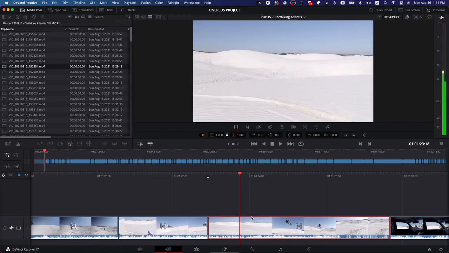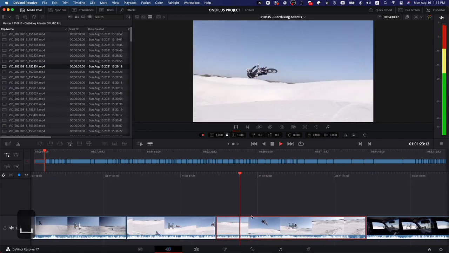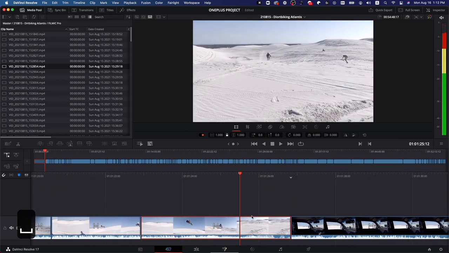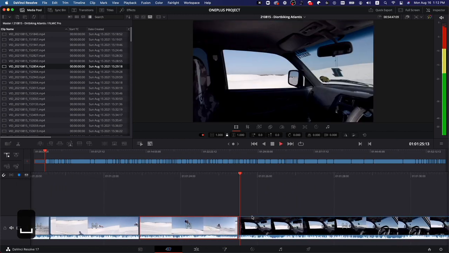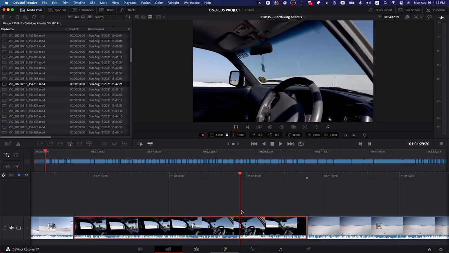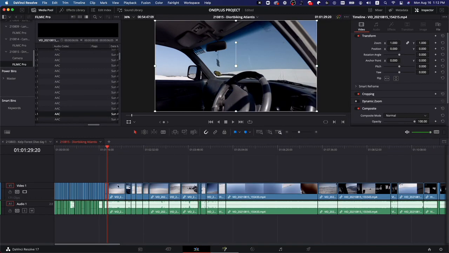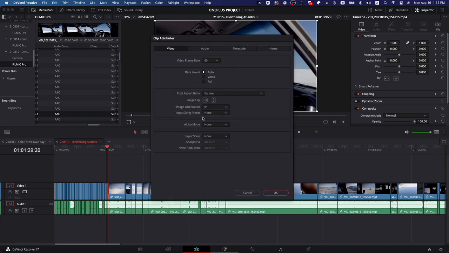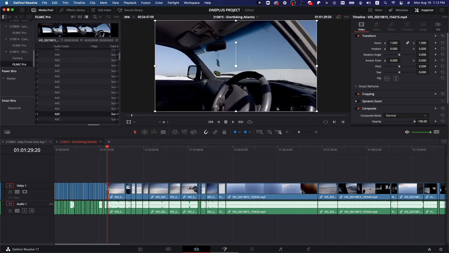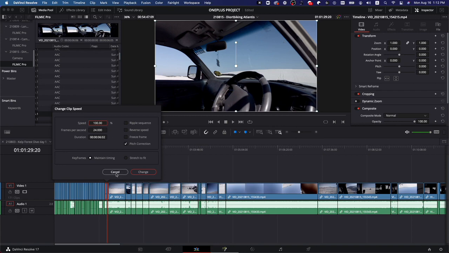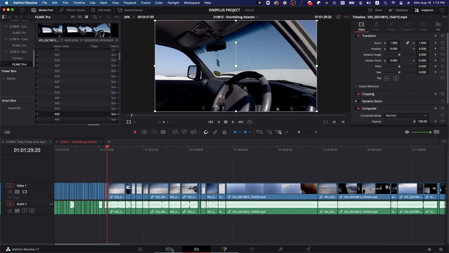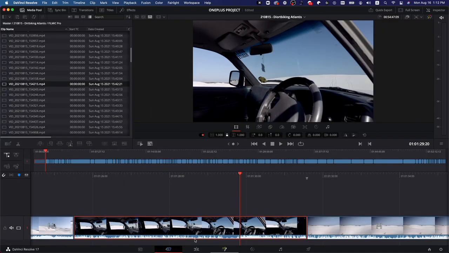So I am just going through watching the real-time footage and making my selects that way. When I do want to slow down a clip, what I could do in the edit tab is just select the clip, hit P, and get that to show me my clip attributes. And then I can see what frame rate I'm working with, and then very quickly just change the speed by pressing R and then setting it. So in this case, it's 60 frames per second. I can set it to 40% speed.